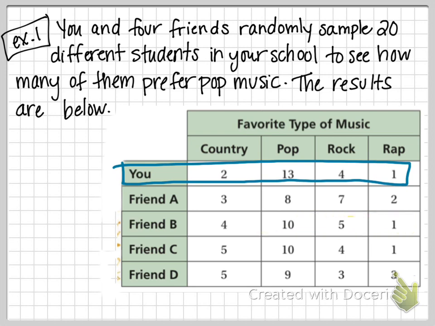But then if you look at, maybe friend B down here, they got a little bit different answers. 4 said country, 10 said pop, 5 said rock, and 1 said rap. So people answered a little bit differently for your friends than for you.